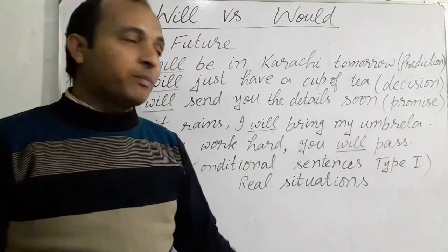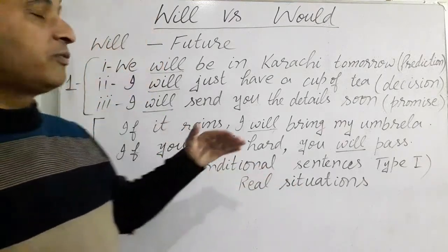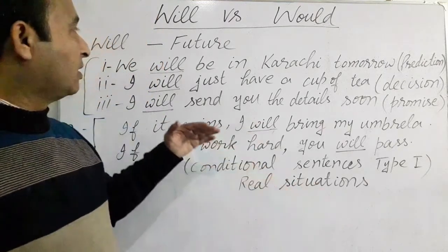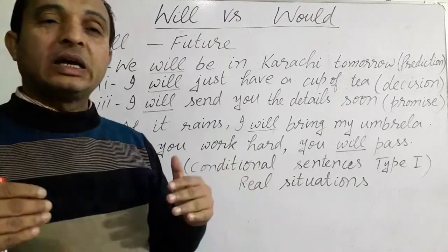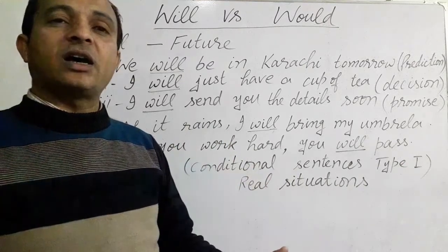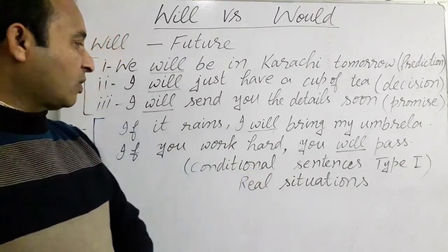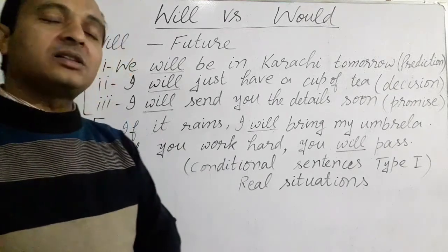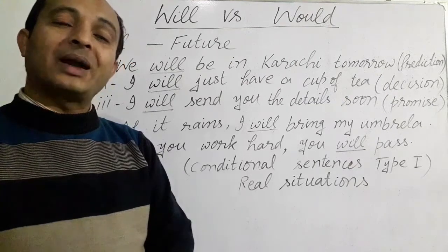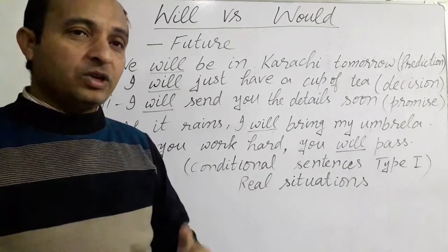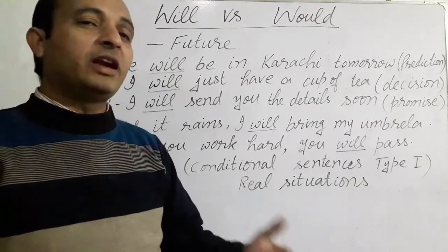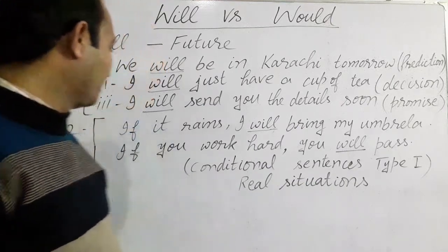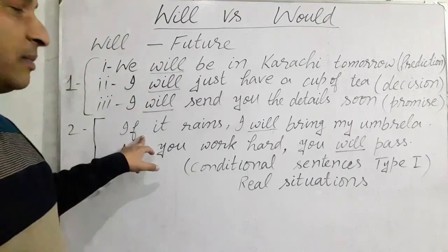And the second important use of modal verb will is in conditional sentence type 1. As we know, conditional sentence type 1 tells about the real situations of present and future, and we use the modal verb will in this type of sentence. Look at the demonstration.